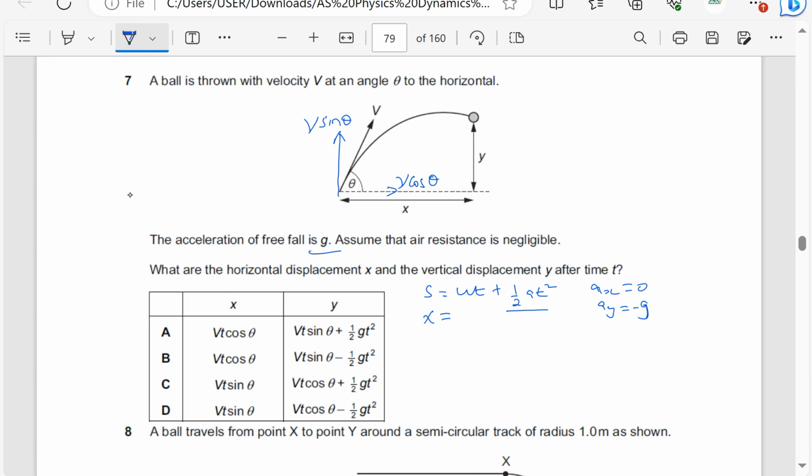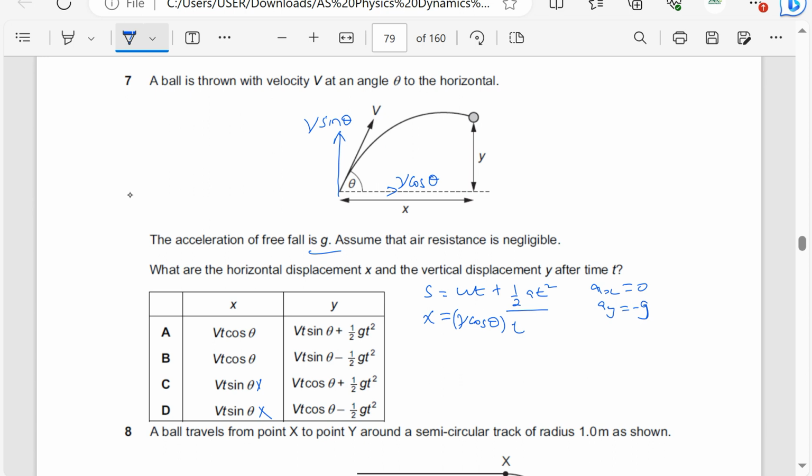So x is going to be v cos theta times t. That is for the horizontal, vt cos theta, so I ignore sine.